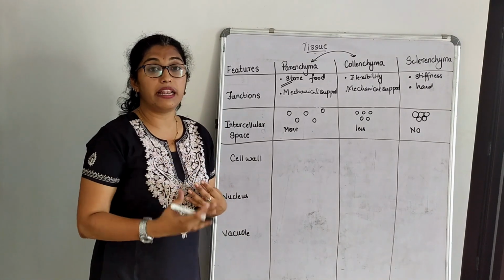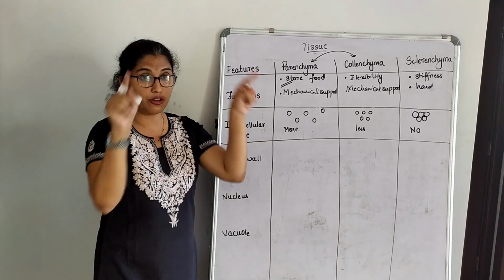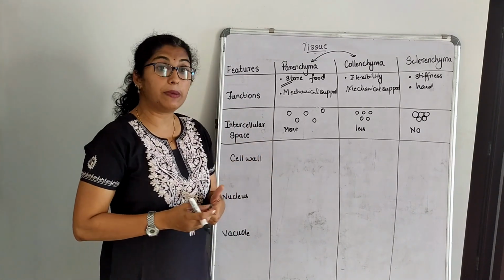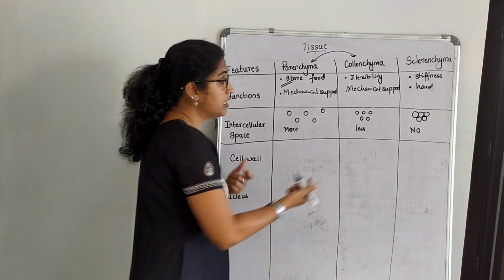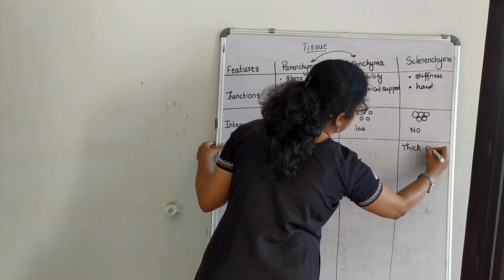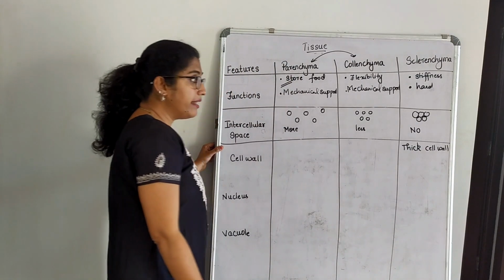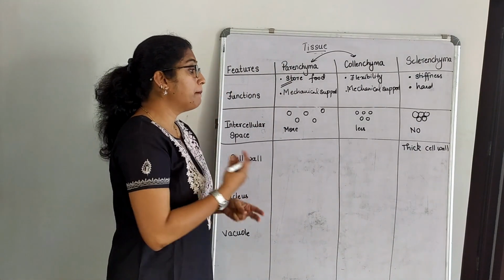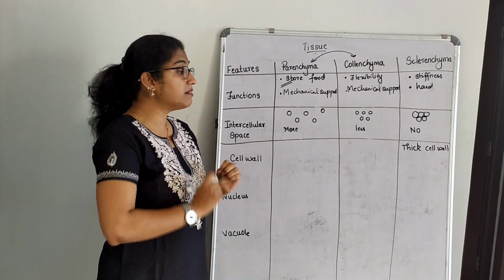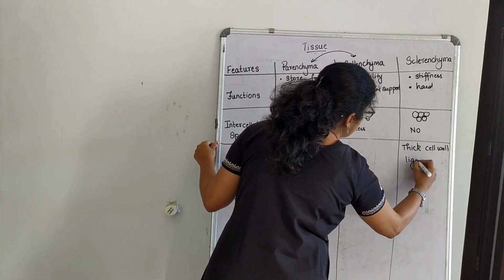So how should the cell wall be? What is the cell wall? The cell wall is the outer layer of a plant cell, absent in animal cells. So the cell wall is basically made up of what? Cellulose. So I can say this has a thick cell wall, right? Now what is the cell wall basically made up of? Cellulose, but in this part, along with cellulose, we can see another material, which is called lignin.